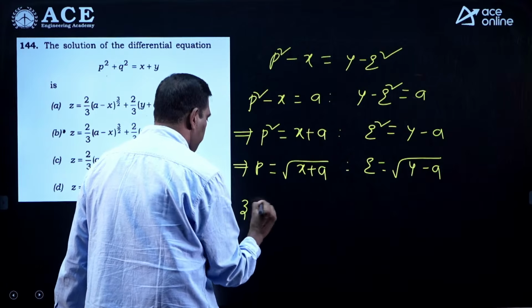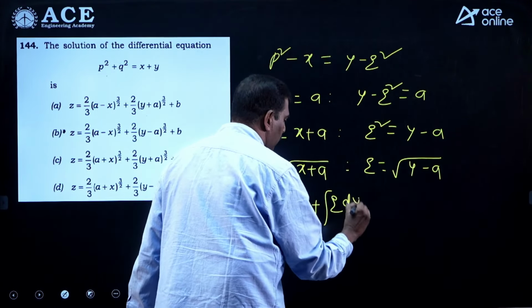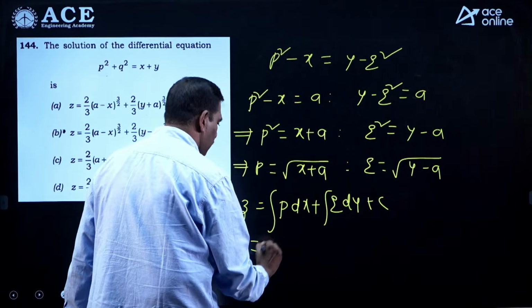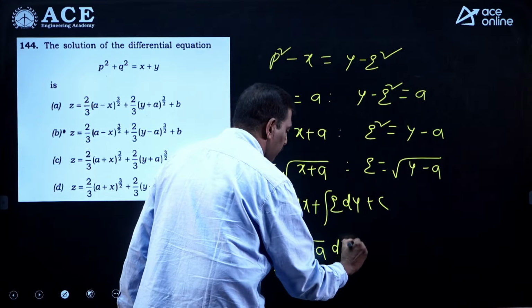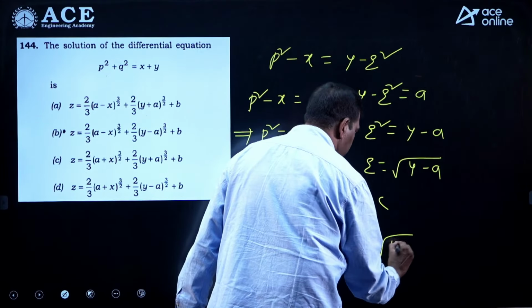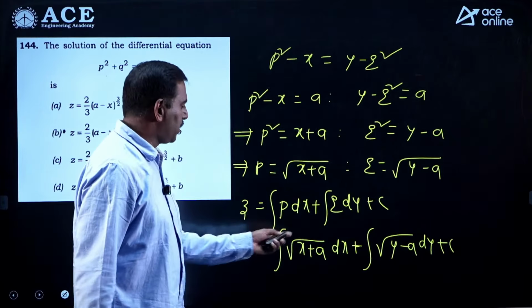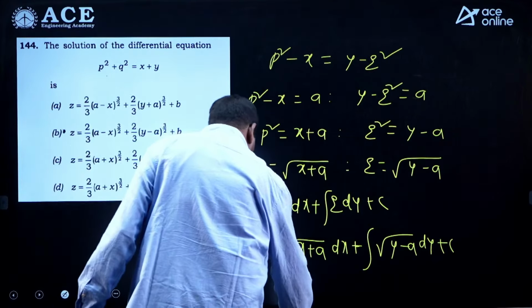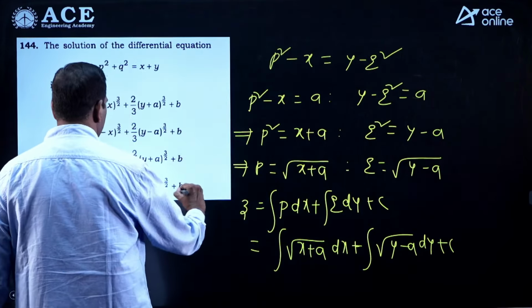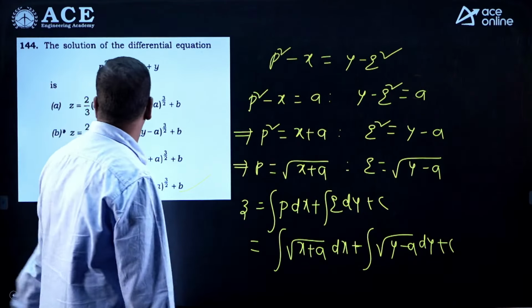So what is the solution? Integration of p dx plus q dy plus integrating constant c. What is p? Root over x plus a dx plus root over y minus a dy plus c. Same, this is also a very simple integration. After calculation, the final answer we have got is option D. You also verify, option D is correct for it.